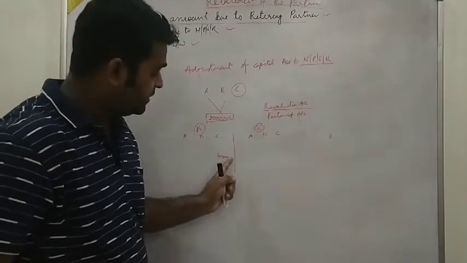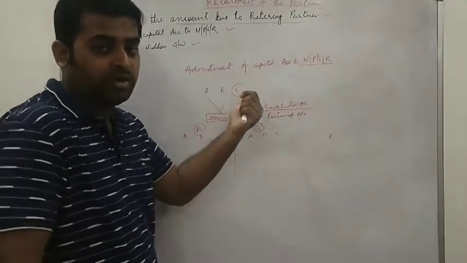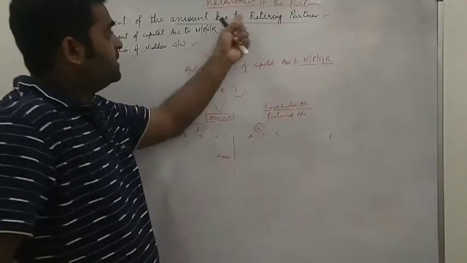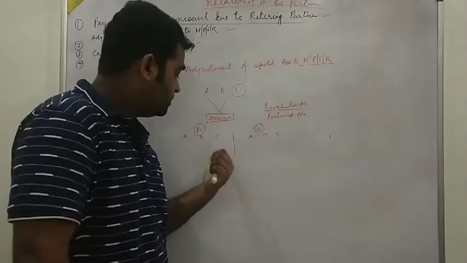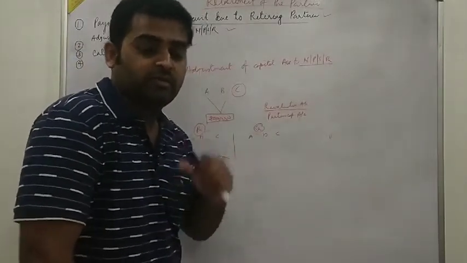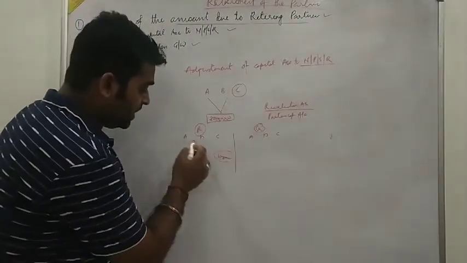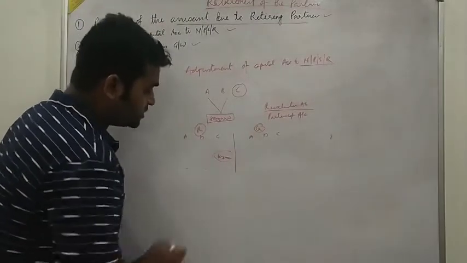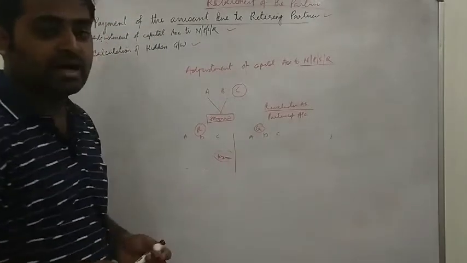Same as what I have told you before, this is the concept of the retiring partner. If we are paying through cash, then we transfer to the cash/bank account. If we are transferring to loan, then we transfer to the loan account. After C, we will calculate the balances of the continuing partners. And what balances are coming?